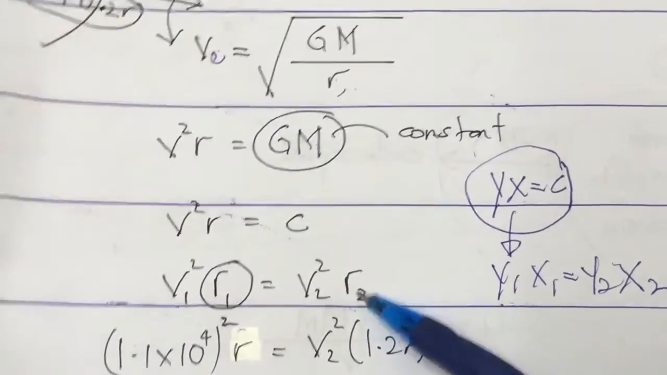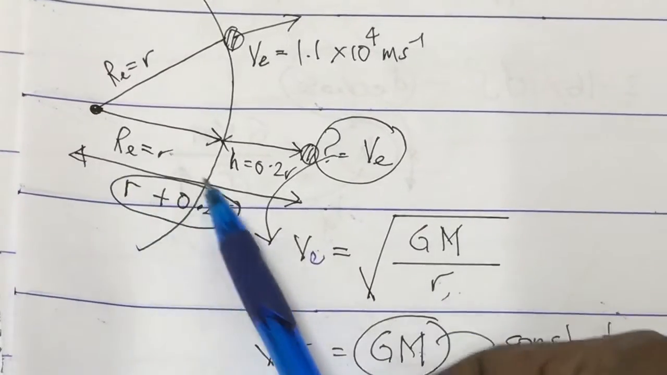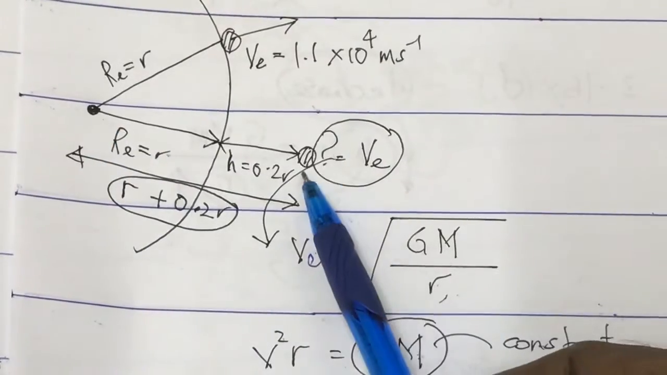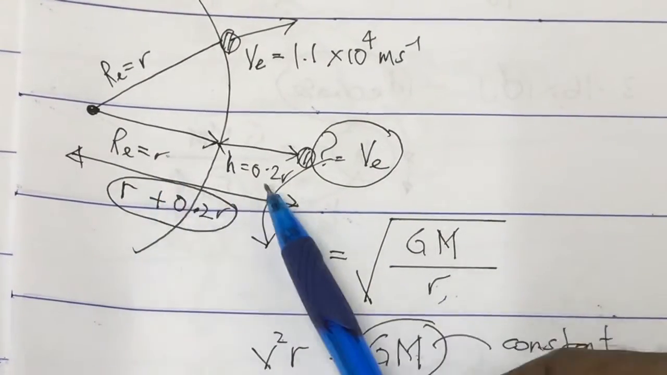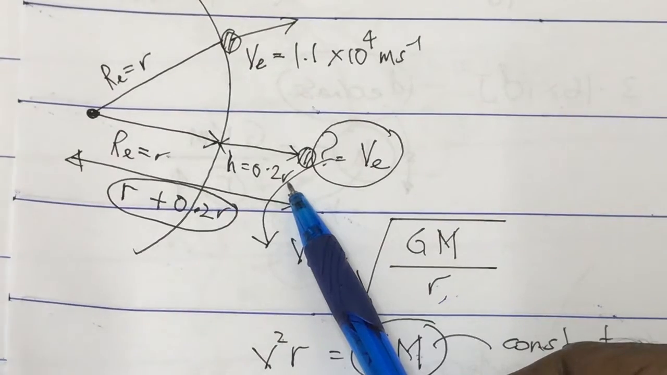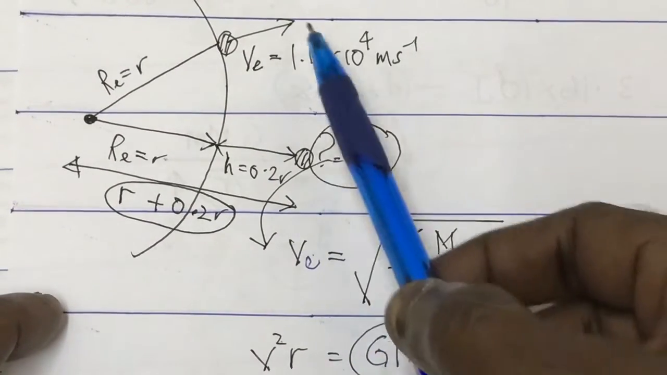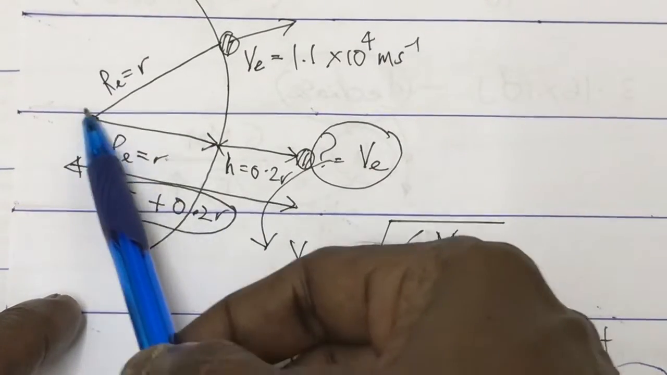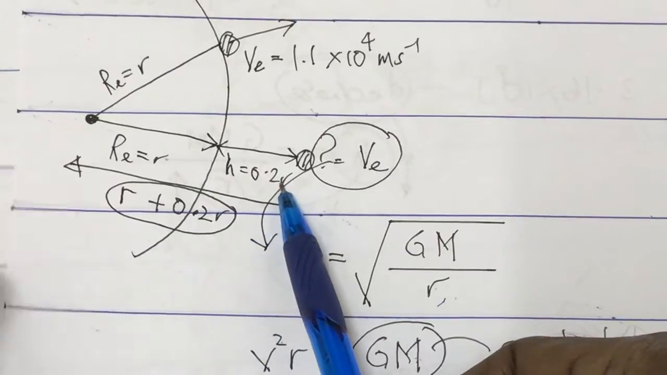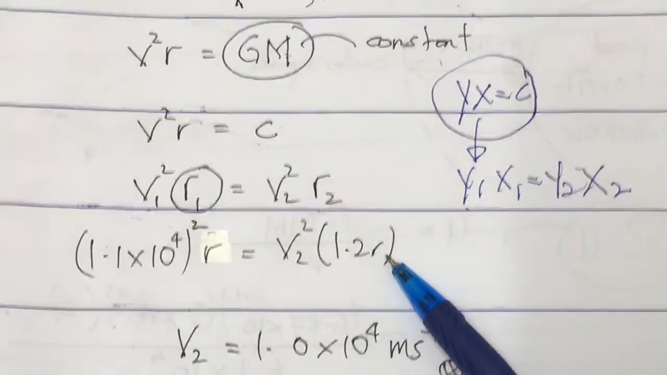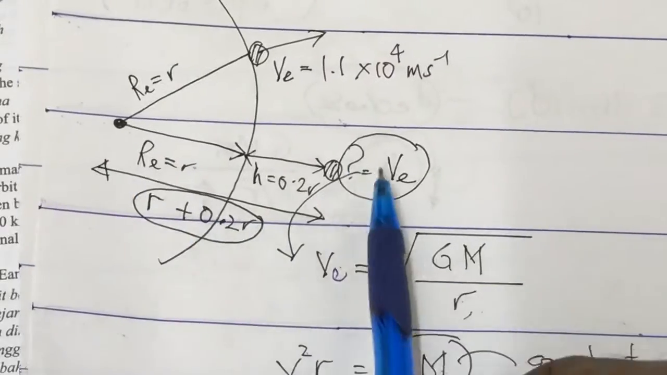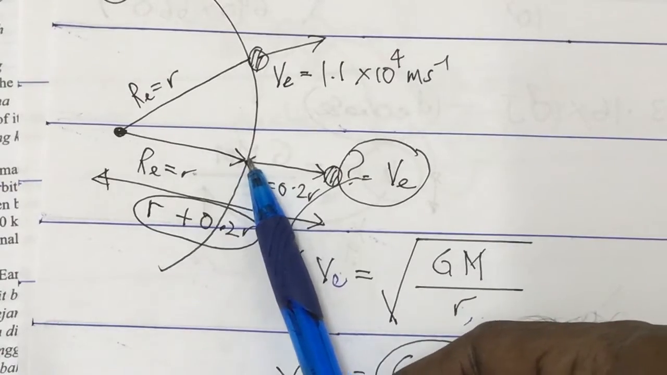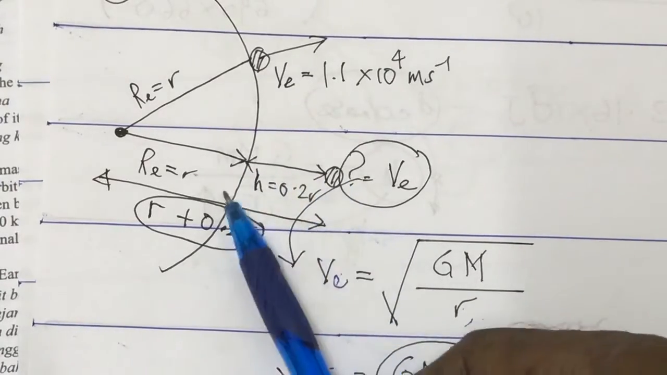But the R2, be careful. R2 is the entire distance, because distance R is from the center of the planet. So R2 would be the small r plus the 0.2 small r. I repeat, whether R2 or R1, it is from the center of the planet. So R2 must be this small r plus 0.2 r, which is 1.2 r. This is the most critical part. The distance of the object must be from the center. It is the radius of the planet plus the height above the surface, r plus 0.2 r.